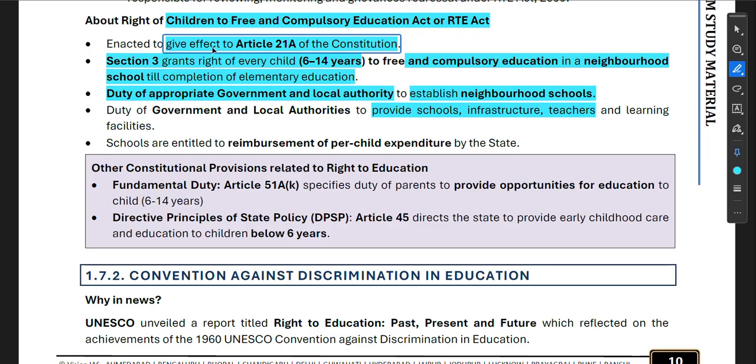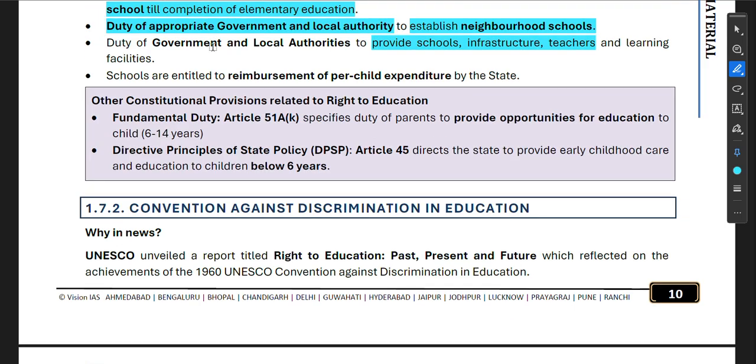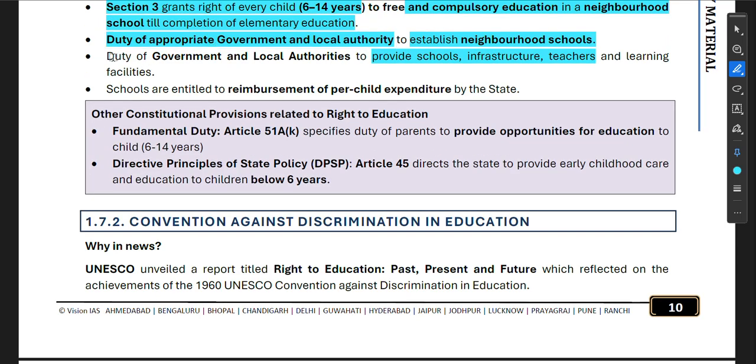So, enacted to give effect to Article 21A of the Constitution. Section 3 grants the right of every child 6 to 14 years to free and compulsory education in a neighborhood school till completion of elementary education. Neighborhood means the school must be close to their home. Duty of the appropriate government and local authority to establish neighborhood schools. So you have Anganwadis for that, and primary schools. Duty of government and local authorities to provide school infrastructure, teachers, and learning facilities. Schools are entitled to reimbursement of per-child expenditure by the state.